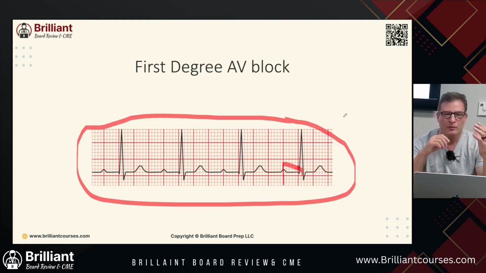Now, the reason this is important, and boards would want to test it, is you can avoid a huge workup if you can figure out what's going on and why this patient is doing it. Instead of going to the hospital and getting all these tests, these are things we can work through. Or you can help explain it to a patient: you're out going to work wearing a suit and tie, that tie and shirt were tight, and you turned your head. That's one of the mechanisms that can happen.